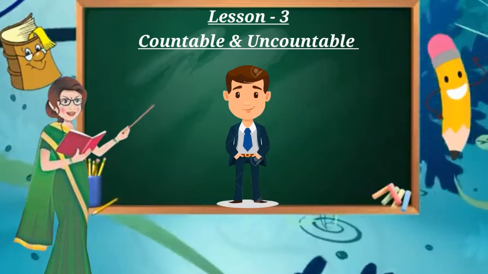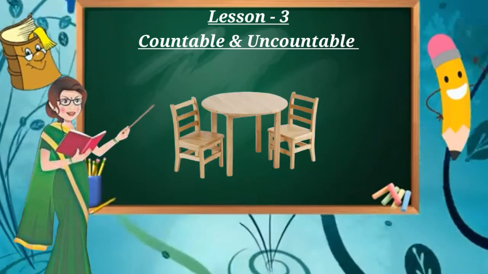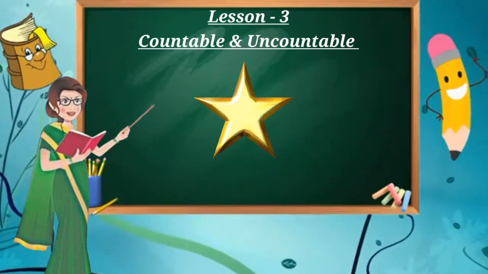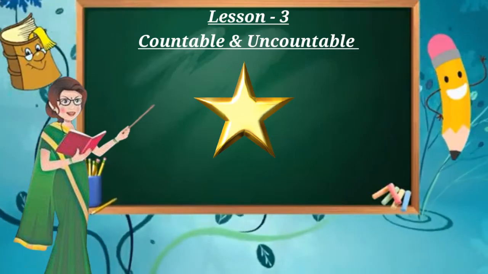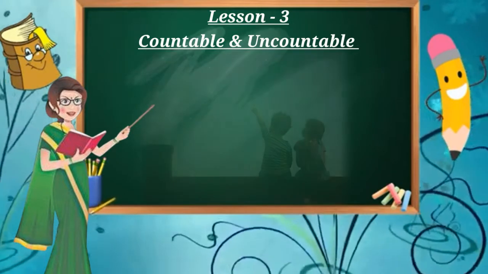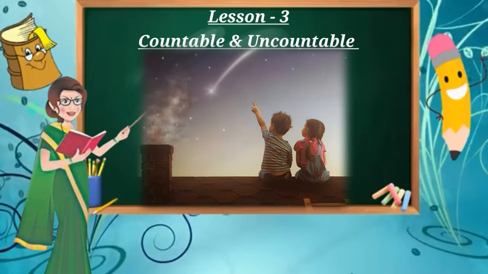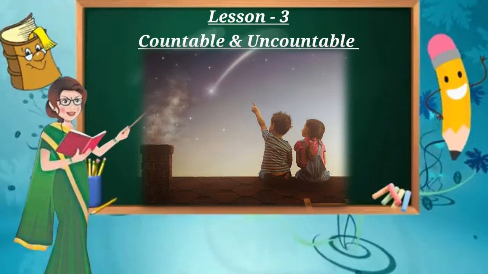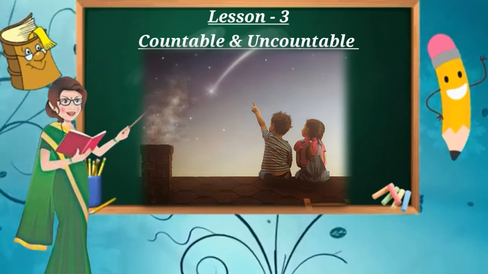Book, man, woman, tiger, bird, body, table, chair, star, etc. So here, children, you might think, why is star a countable noun, as we don't know the number of stars in the universe. Yes, it is countable because you can still say a number before it. When you look up at the night sky, you may never finish counting the stars, but you can certainly begin counting them, like 1 star, 2 stars, 3 stars, 5 stars, like that.